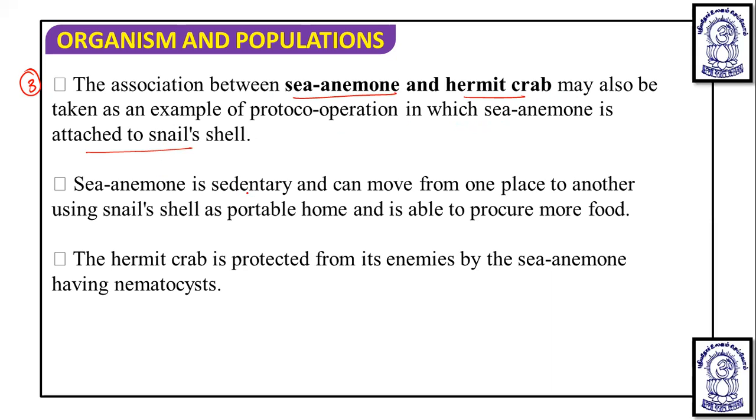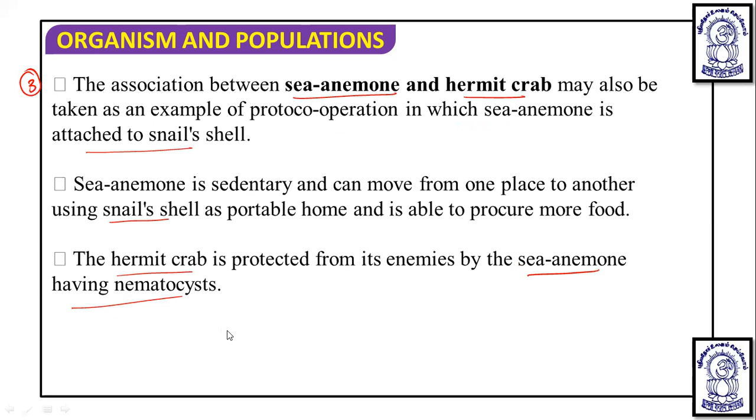The sea anemone is sedentary and can move from one place to another using the snail's shell. So the sea anemone attached to the body of the hermit crab protects the hermit crab from enemies with its tentacles and nematocysts.